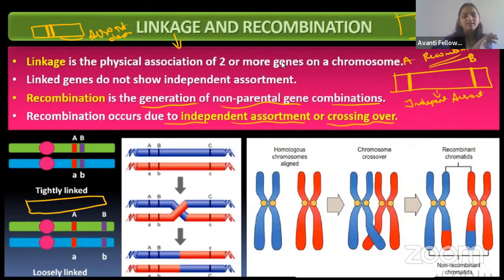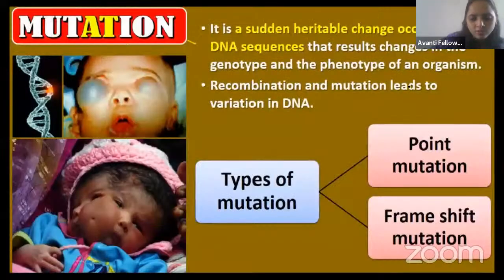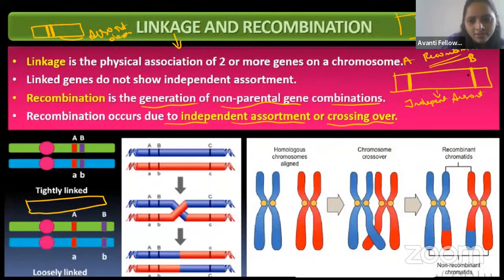So Nagveni, recombination means what happens when the two chromosomes... See here in this diagram, when the two genes are very far away, they will assort independently, right, ma'am? Whenever they assort independently, it will lead to recombination, so it will give the non-parental type. We can see that in humans also, where we are not similar to our parents.